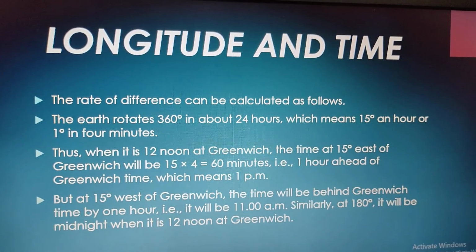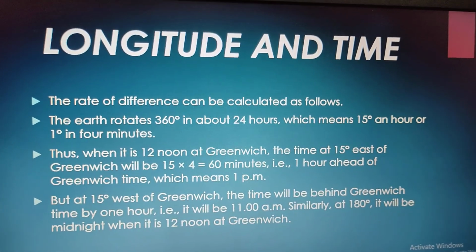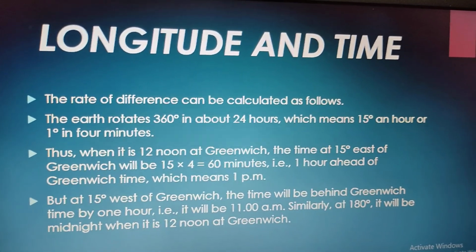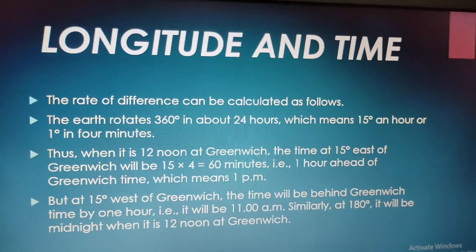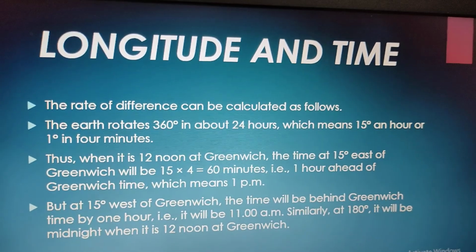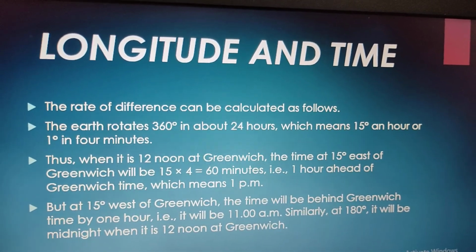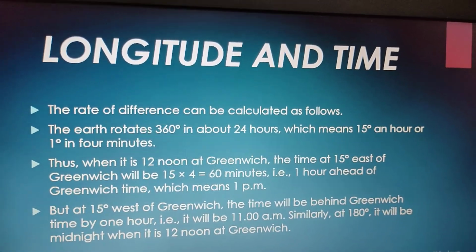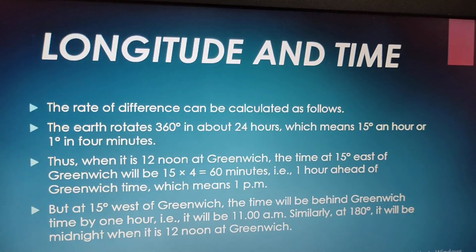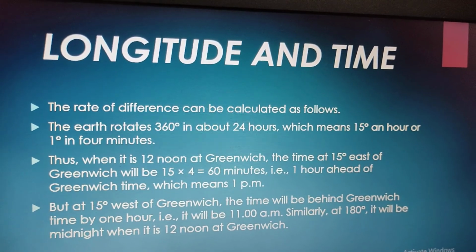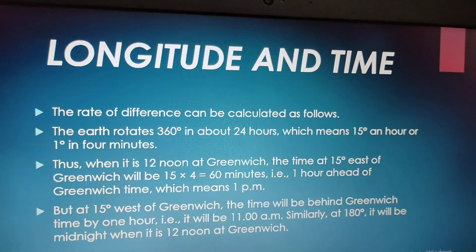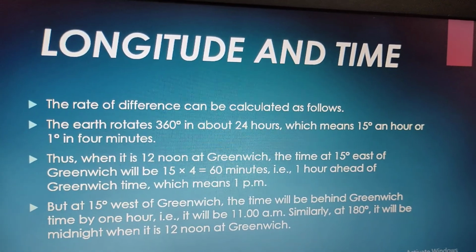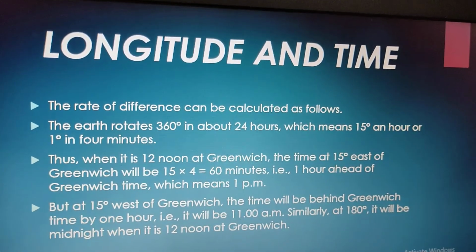The rate of difference can be calculated as follows. Now, as you know, the earth rotates 360 degree in about 24 hours. That is the rotation of the earth. The rotation of the earth takes 24 hours, right? And if we divide 360 by 24, we get 15 degree in an hour. Means earth completes 15 degree in an hour, or to rotate through 1 degree, it takes 4 minutes.